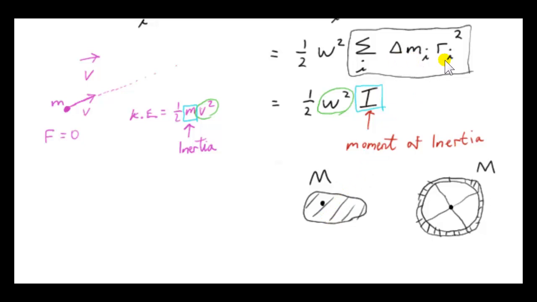Now, suppose we want to calculate the moment of inertia I for both of these bodies. Well, we'd have to take each particle that makes it up, get its mass delta mi, multiply by its distance Ri squared to the axle. We'd have to do that for all particles that make up this body, and we get some number I. Suppose we do the same here. But notice here that we have the same mass, but it's further away from the axle, so the distance is greater for all of them. So the moment of inertia of this body here is greater than the moment of inertia for this body.